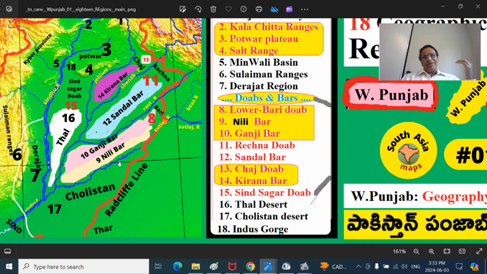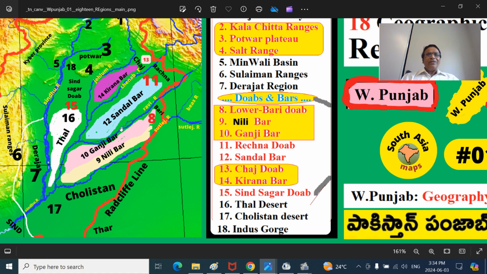Then number 17, this is the Sutlej River. South of Sutlej River used to be a Bahawalpur Sultanate, that is called princely state of Bahawalpur, ruled by Abbasi Nawabs. That area is physiographically called Cholistan Desert region. That is nothing but Thar Desert in the northern part. Like Thar Desert in the eastern part of Sindh province is called Nara Desert. And certain areas of Sindh province are called Thar Parkar Desert. So Cholistan is the desert.